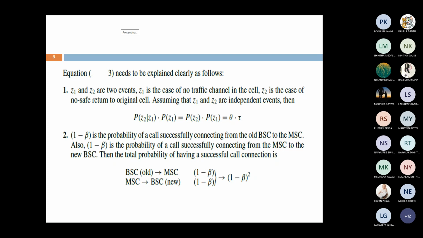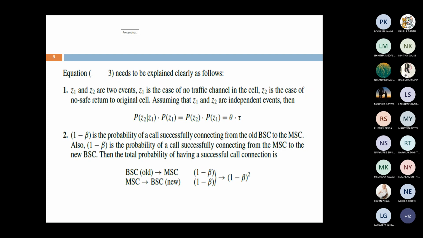Next, the second factor to clarify the dropped call rate is based upon the beta value. Here we go for 1 minus beta. We already discussed what is meant by beta: it depends upon the number of handoffs connected from the old cell to the new cell. That is, 1 minus beta is the probability of a call successfully connecting from the old BS to the MSC. And similarly, 1 minus beta is the probability of a call successfully connecting from the MSC to the new BSC.